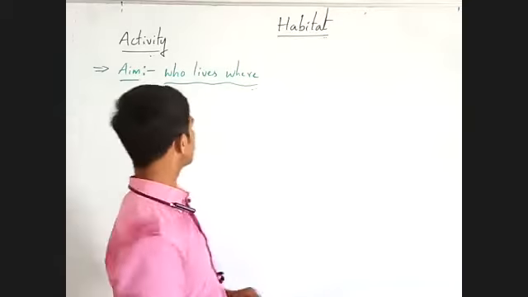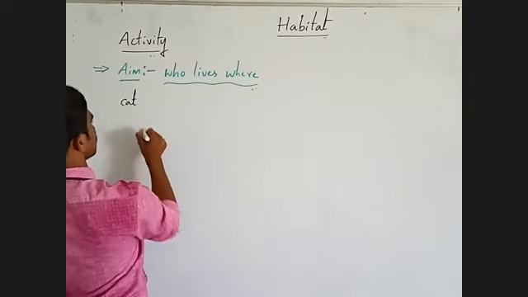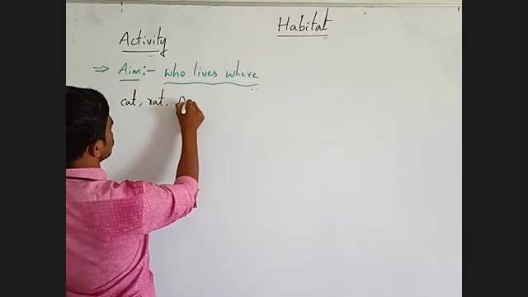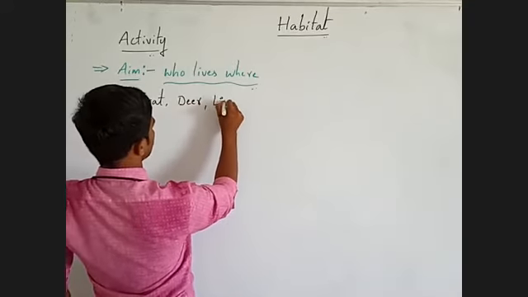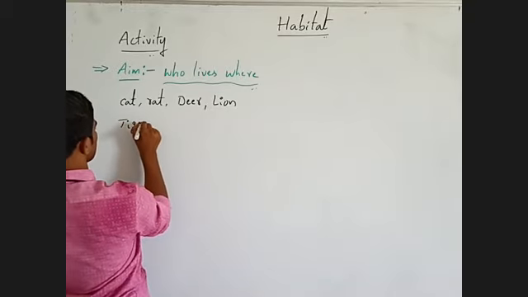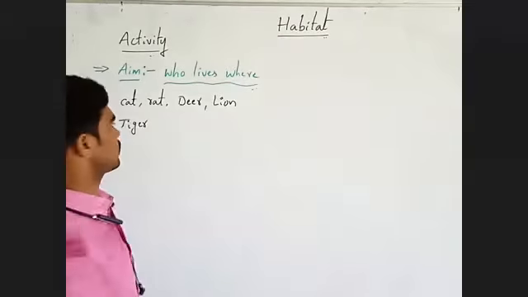For example, cats, rats, deer, lion, tiger, like these different types.